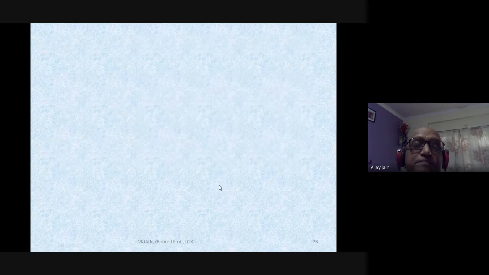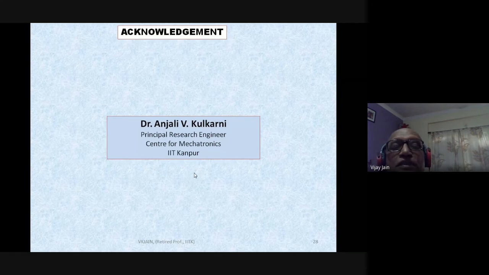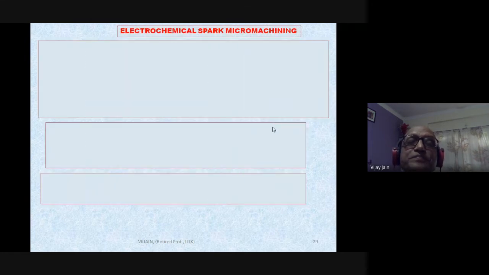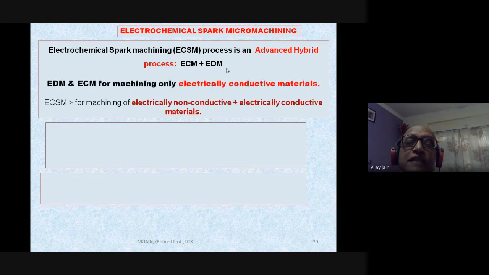Now, another part is taken from the PhD thesis work of Dr. Anjali Kulkarni, who is Principal Research Engineer, Center for Mechatronics at IIT Kanpur. As I have already explained, the working principle of electrochemical spark machining and electrochemical spark micromachining process is an advanced hybrid process because it combines ECM plus EDM both. That's why it is a hybrid process.